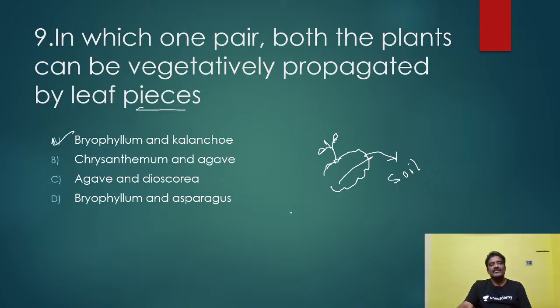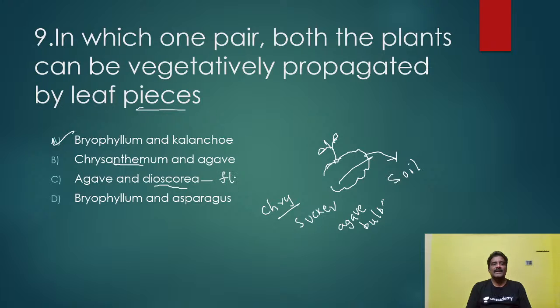Chrysanthemum is not by that, it is by sucker. Okay, sucker. And again here you see bulbil. Already I told you bulbil. And next again, the other option is here.